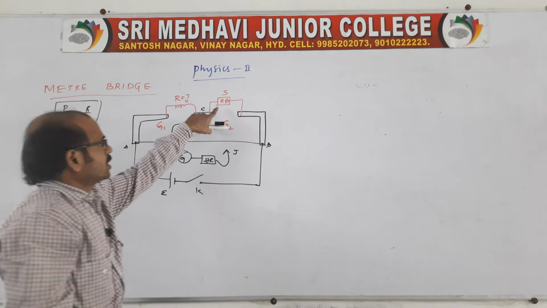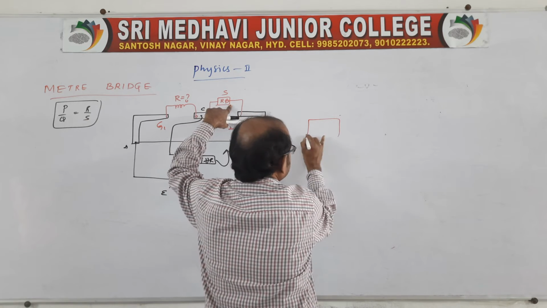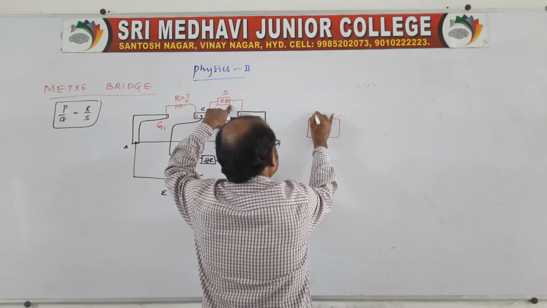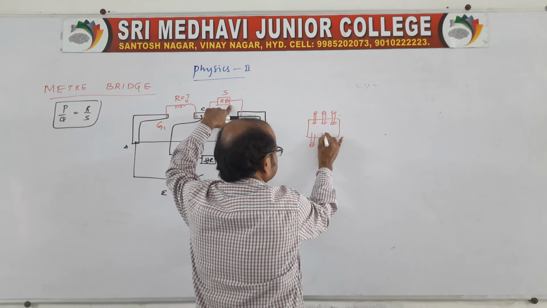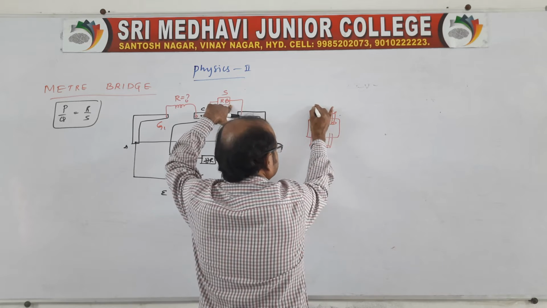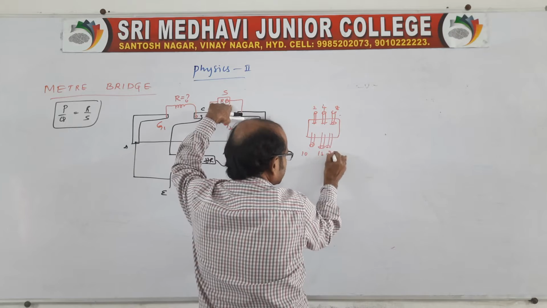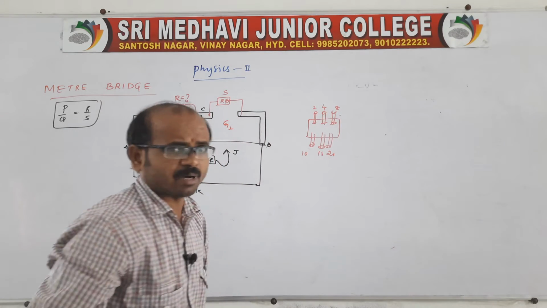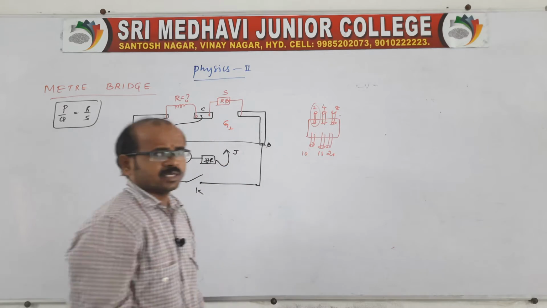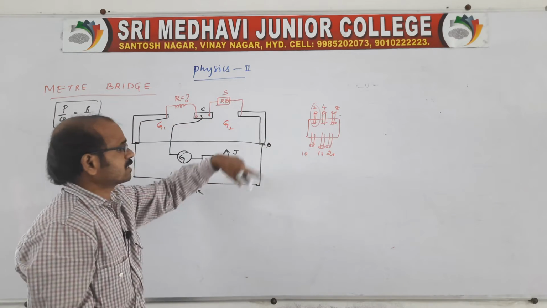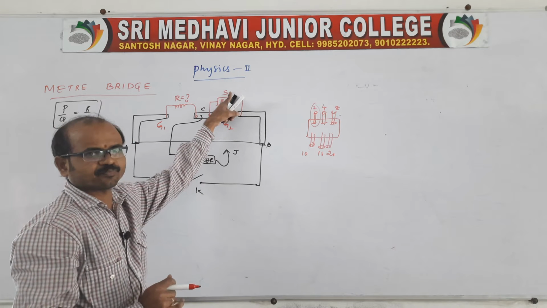Known means, for this box, actually they will give you a resistance box like this. It has resistors, with pins. This is 2 ohm, 4 ohm, 8 ohm, 10 ohm, 15 ohm, 20 ohm, on a wooden box. Suppose you want to use a 2 ohm, then you remove this pin. If you remove that pin, that is the one we are using in the experiment. That is what we call the known resistance S.